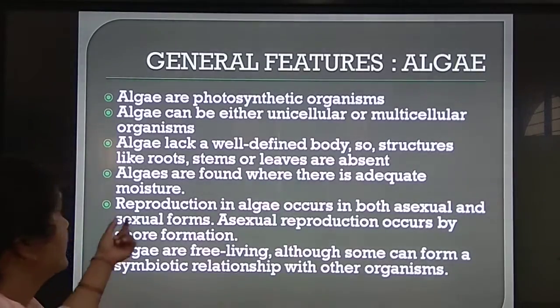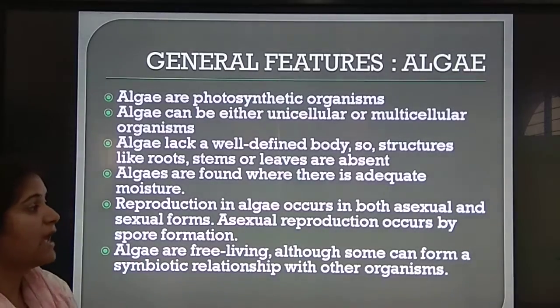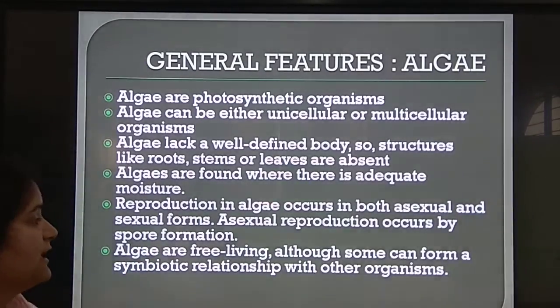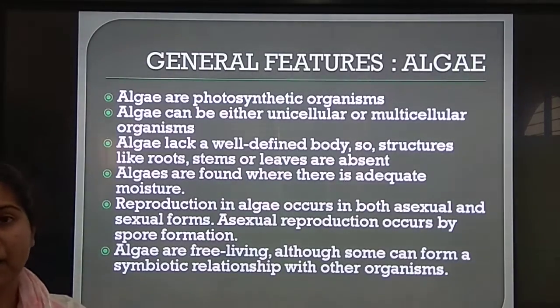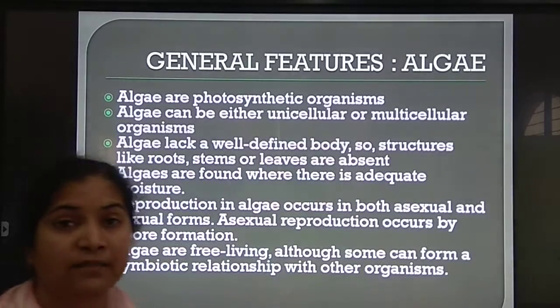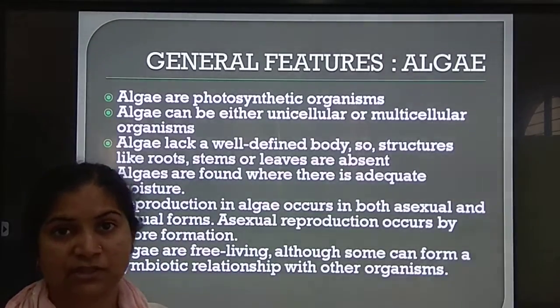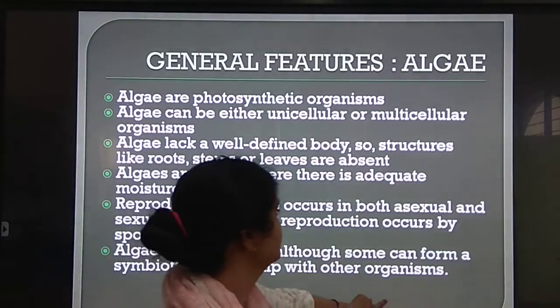Reproduction in algae occurs in both asexual and sexual forms. Asexual forms occur by spore formation, and algae are free-living, although some can form symbiotic relationships. Algae are mostly free-living, but some, as we saw in the previous slide, are found in symbiotic association, means in close association with another organism.